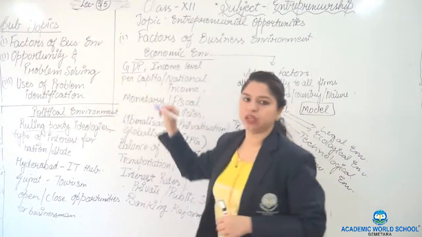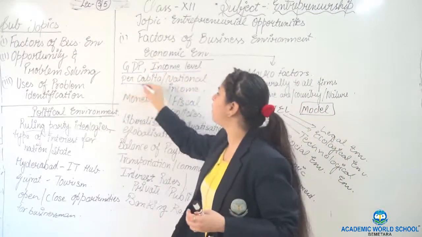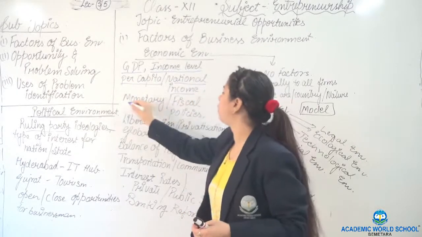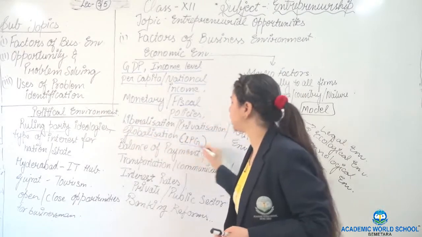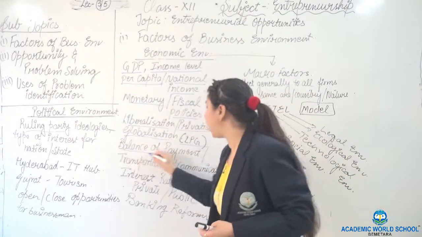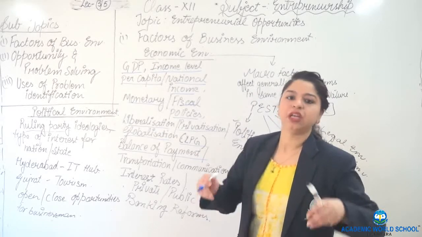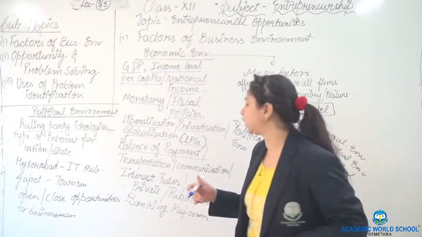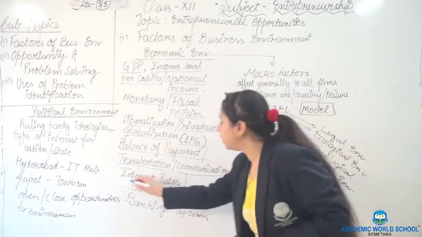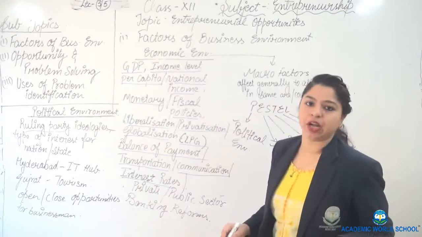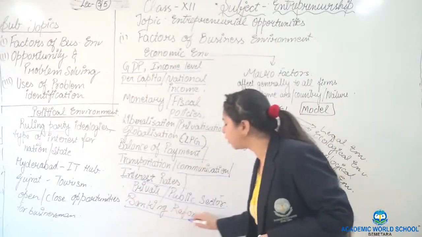See, GDP, again it is related with the income levels, per capita and national income, monetary and fiscal policies, liberalization, privatization, globalization, LPG policy, balance of payment. Balance of payment is always concerned with money and debt and international debt, right? Transportation and communication. Then interest rate, which is again related to the banks, private and public sector and banking reforms.